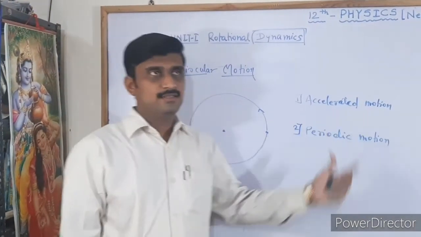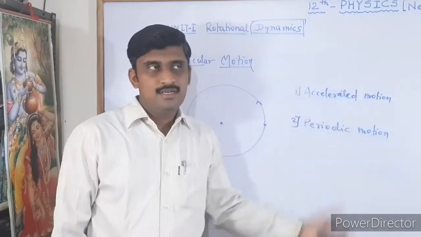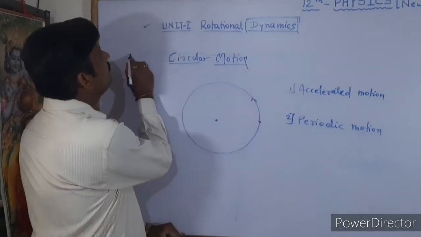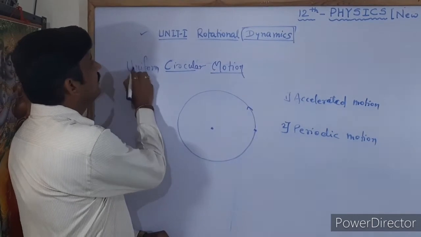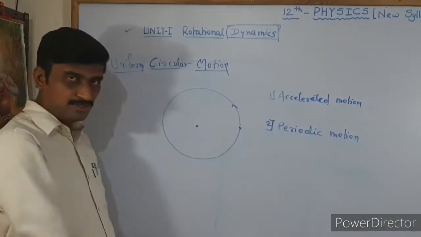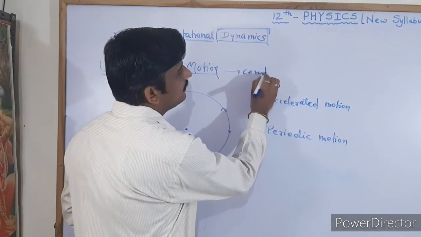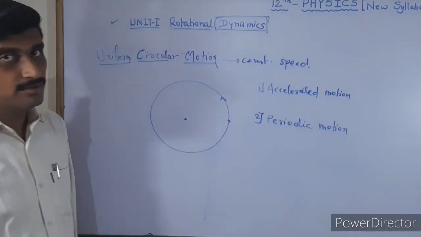Accelerated motion means the motion of the particle is having acceleration. If we consider simple or uniform circular motion also, what is meant by uniform circular motion? If it is having a constant speed, then it can be called uniform circular motion.